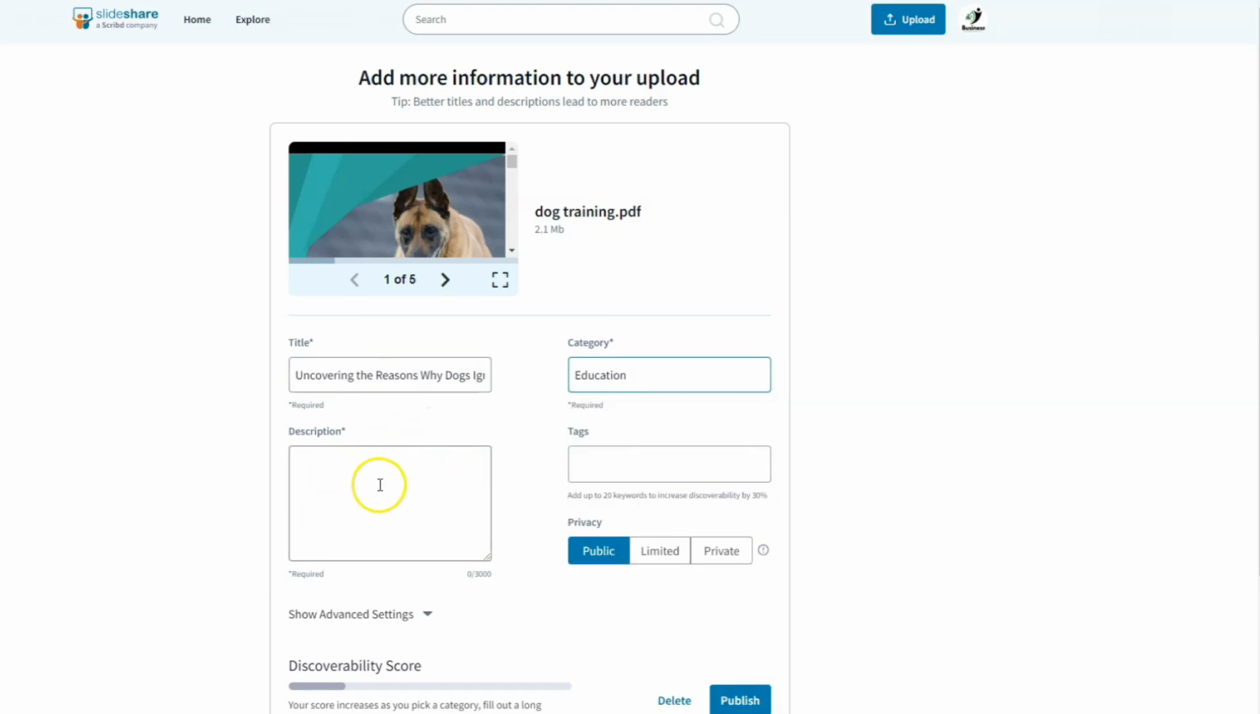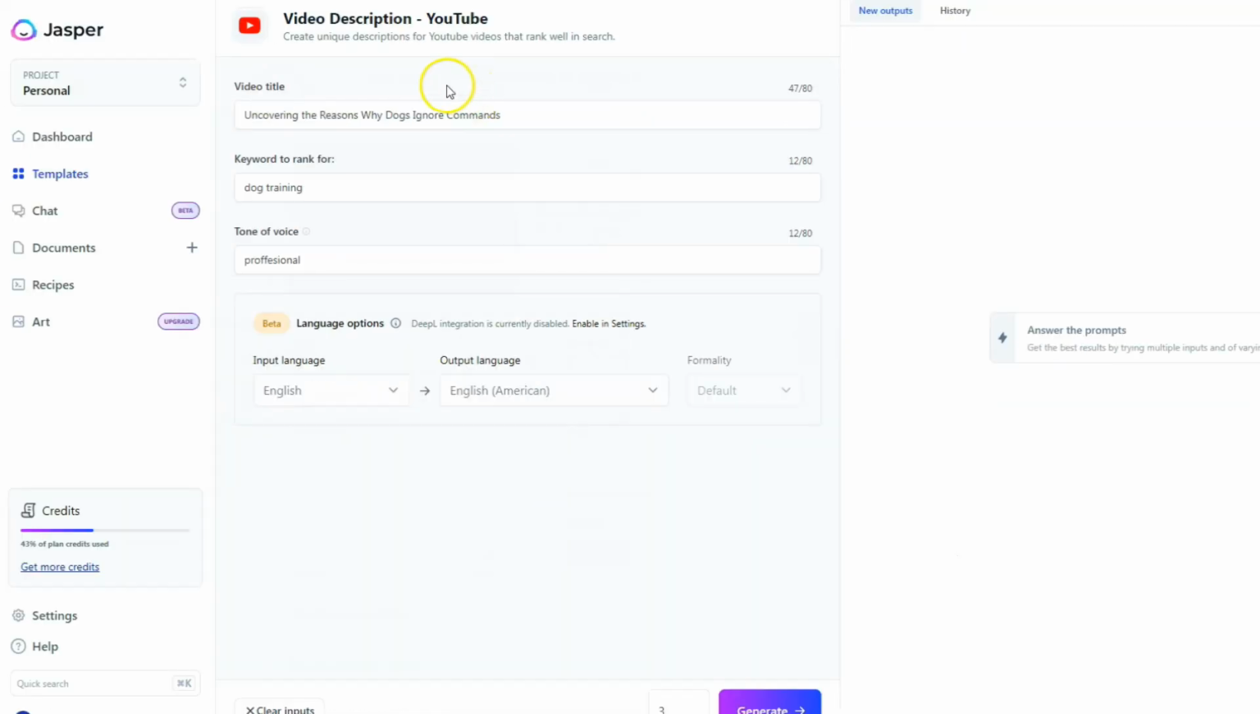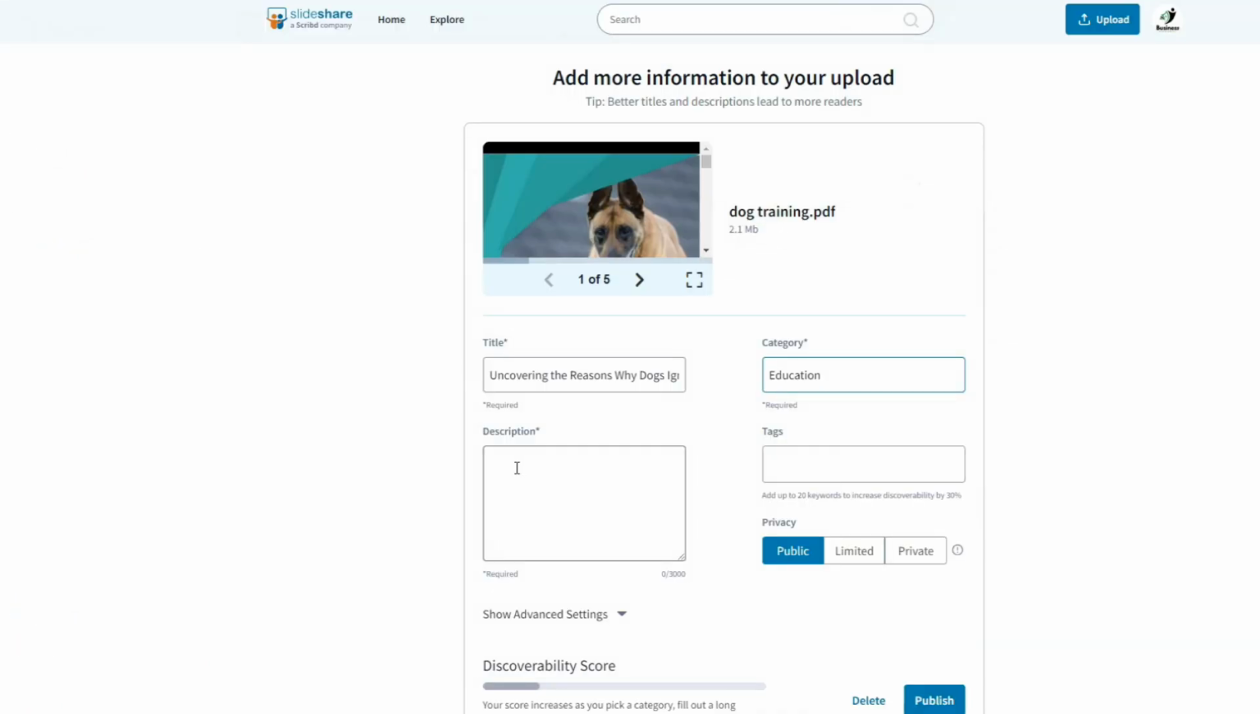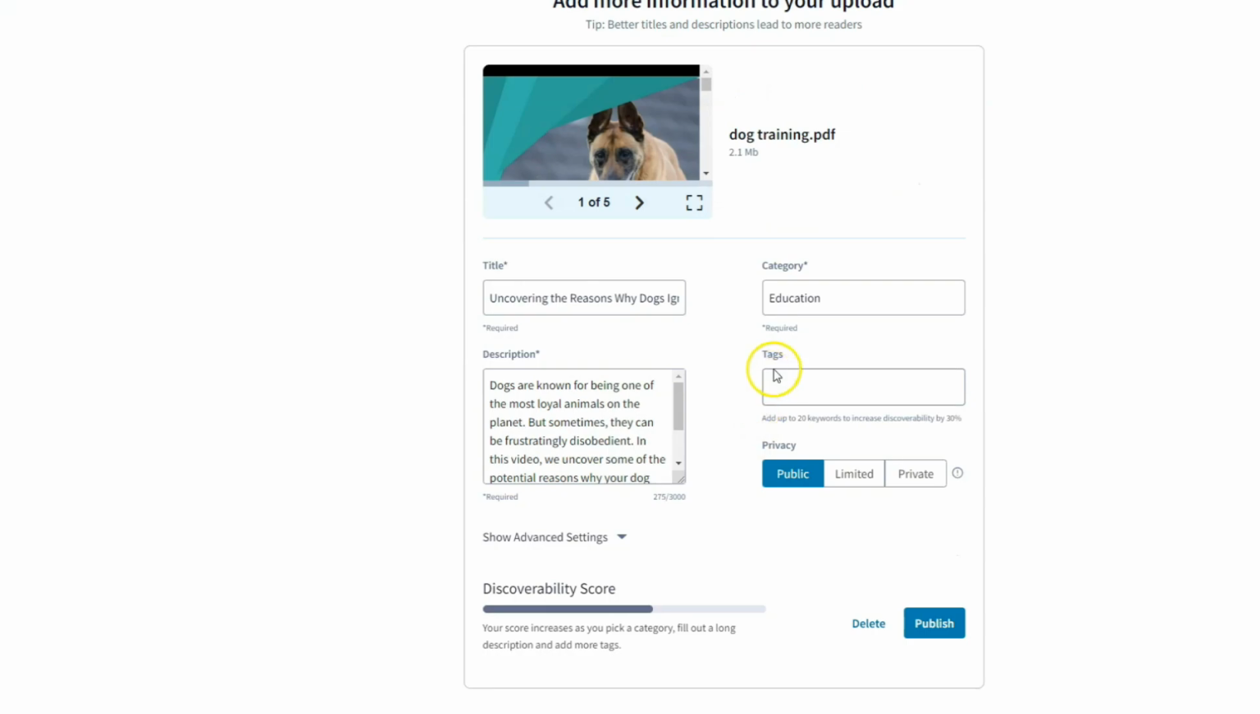For the description I will use again Jasper AI. I will use the template of a YouTube video description. I will write the title, keyword to rank and click on Generate. I will choose this description. Click on Copy and paste it in SlideShare. Then I will choose tags. We can see that we can have 20 keywords. For example, dog training. I will click on Public and Publish.